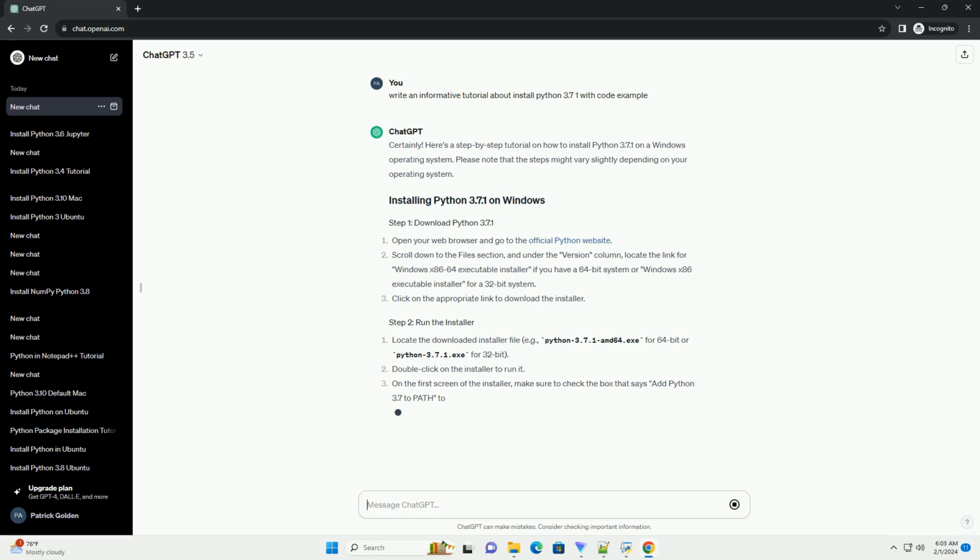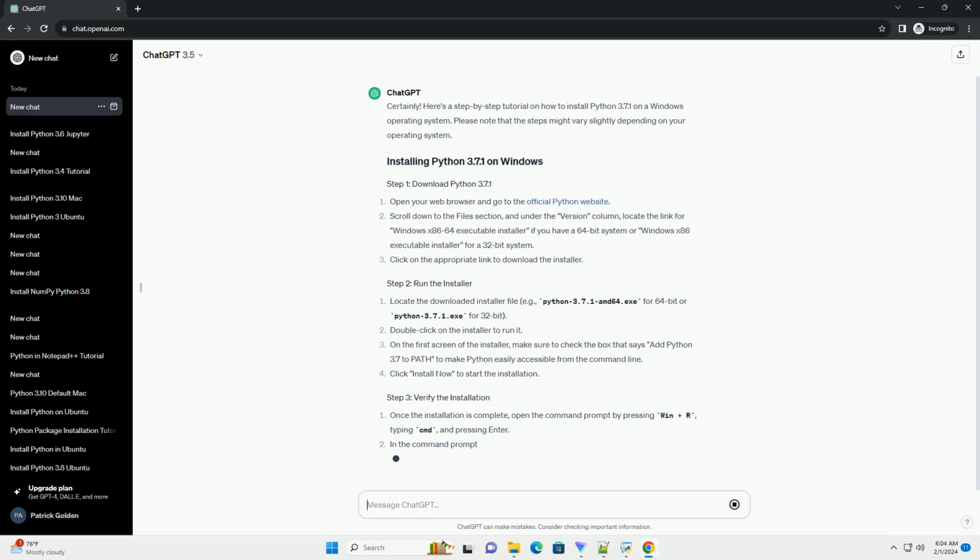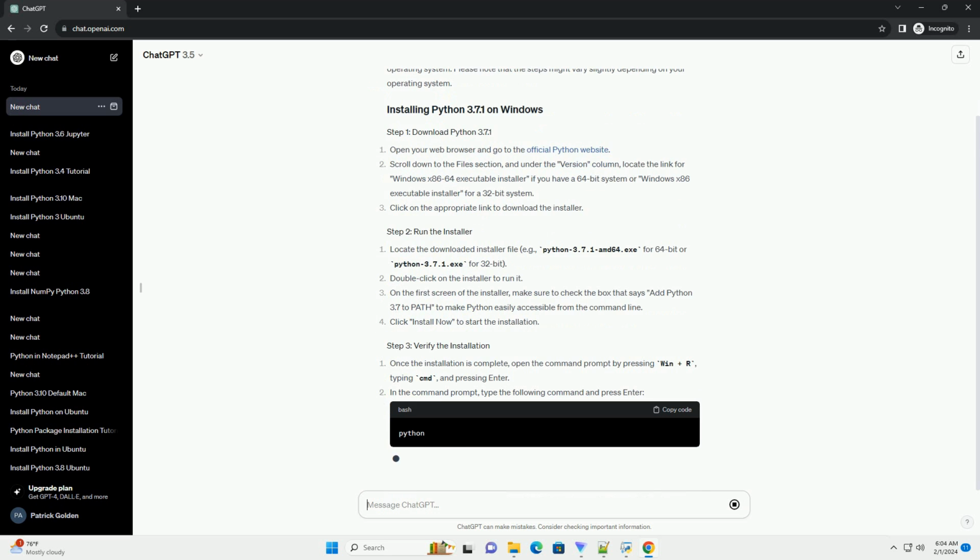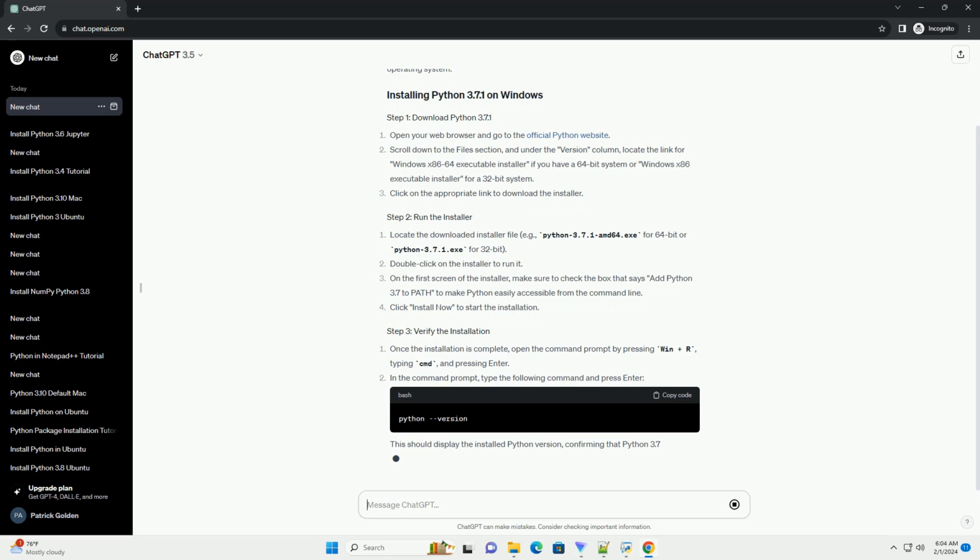Make sure to check the box that says Add Python 3.7 to path during installation. This will make Python easily accessible from the command line. Click on the Customize Installation button if you want to customize the installation settings. For most users, the default settings should be sufficient.